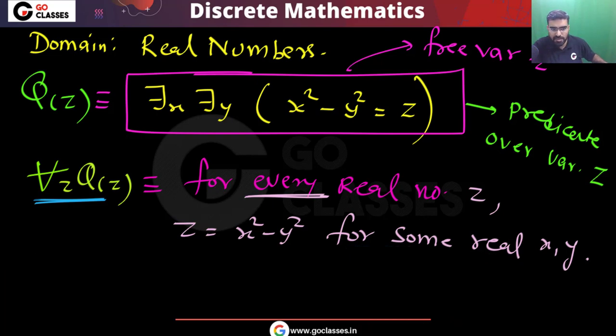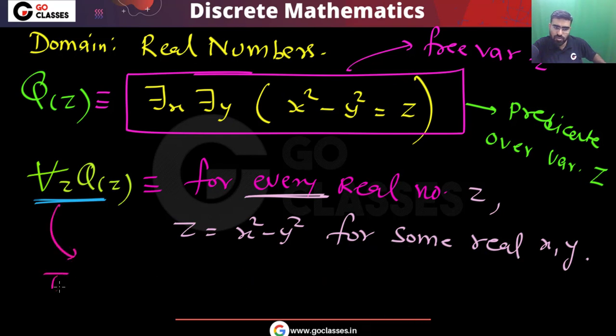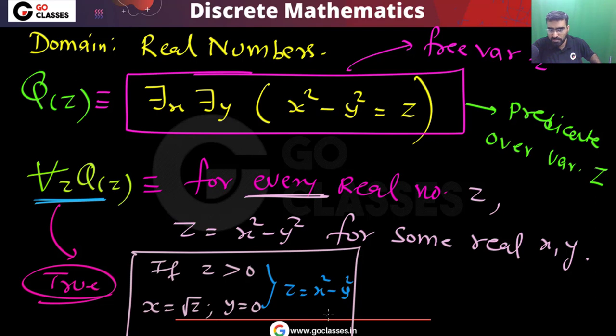So this is what I am saying, that this statement is true. What you need to do is very simple. If you have any positive real, that is, if your z is greater than 0, then you can simply take x equal to square root of z, and you can take y equal to 0. So now you can easily notice that z is equal to x square minus y square.